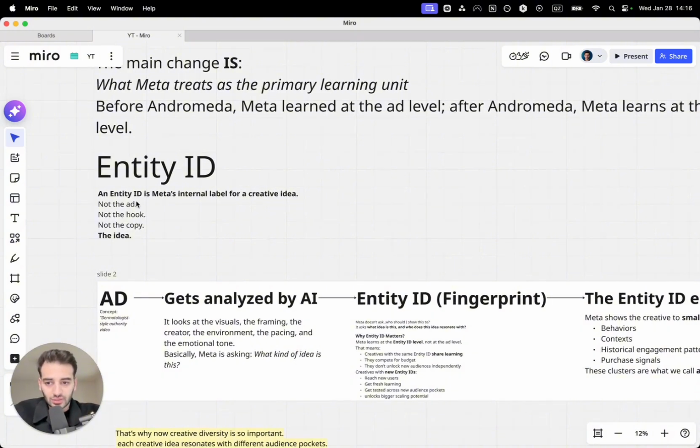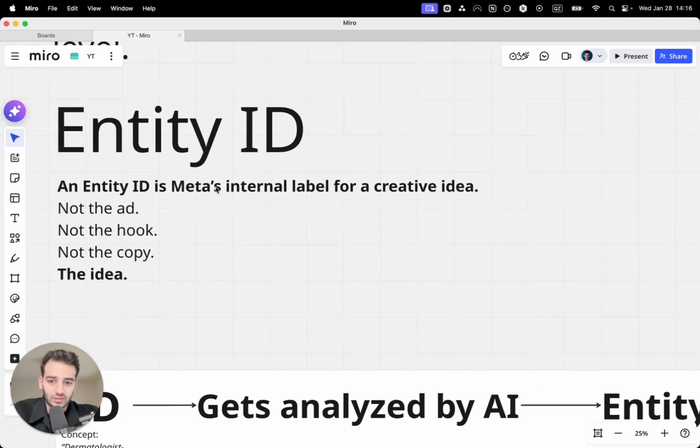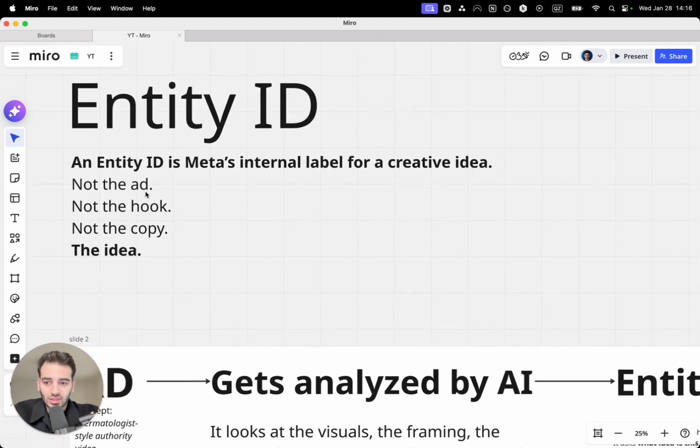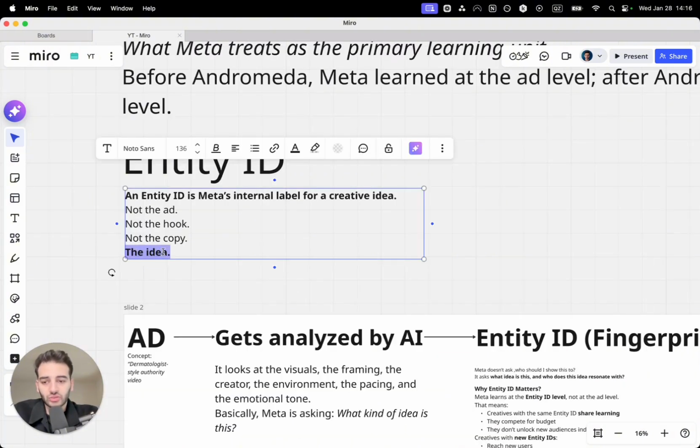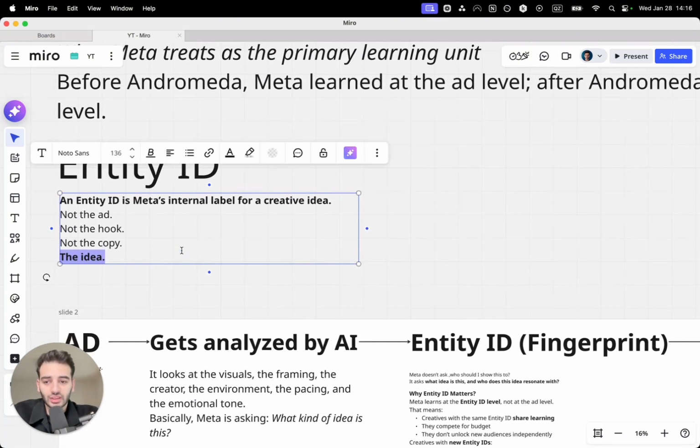What is an entity ID? An entity ID is Meta's internal label for a creative idea. You can't see it in the ads manager and you can't track it, but this is what happens in the backend of the algorithm. It's not on the ad level, not on the hook level, not on the ad copy. It's all about the idea of the ad, the concept. That's why it's very important to understand that now it's all about ideas and new concepts.